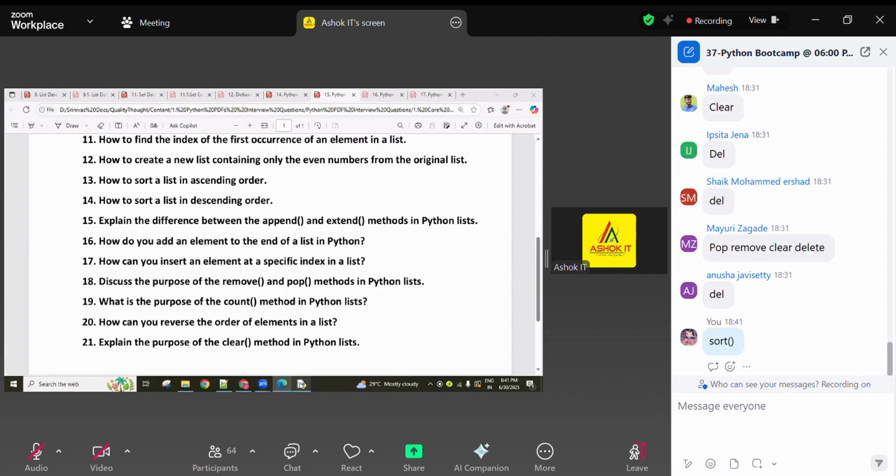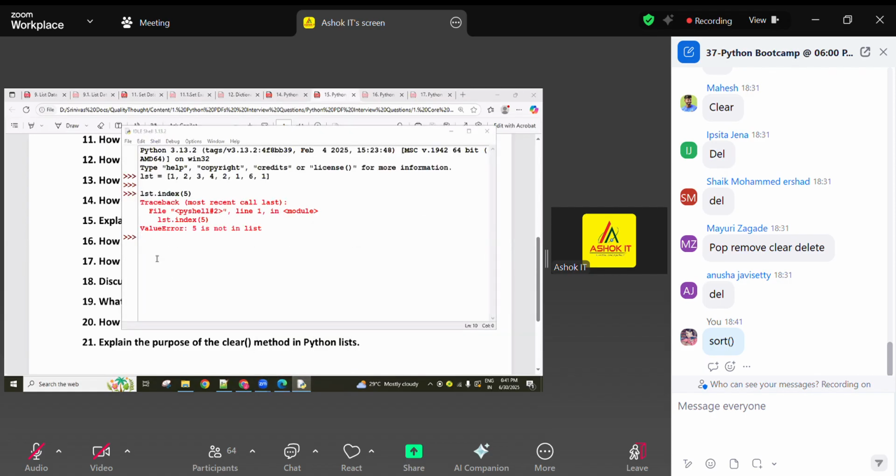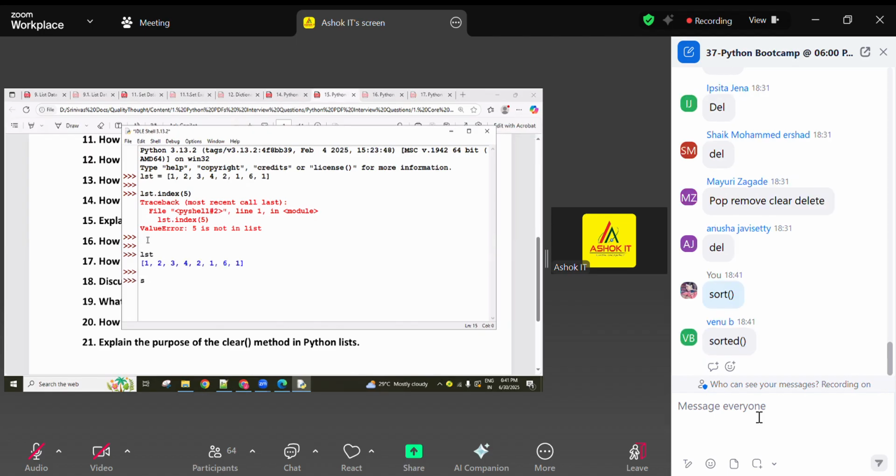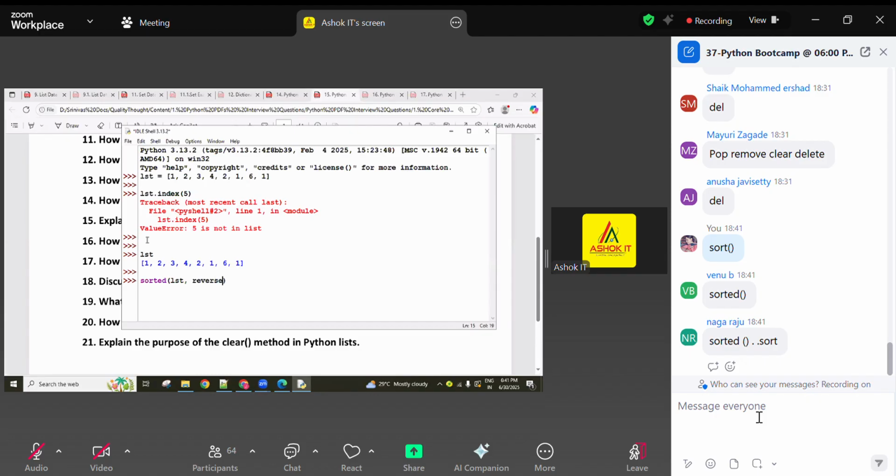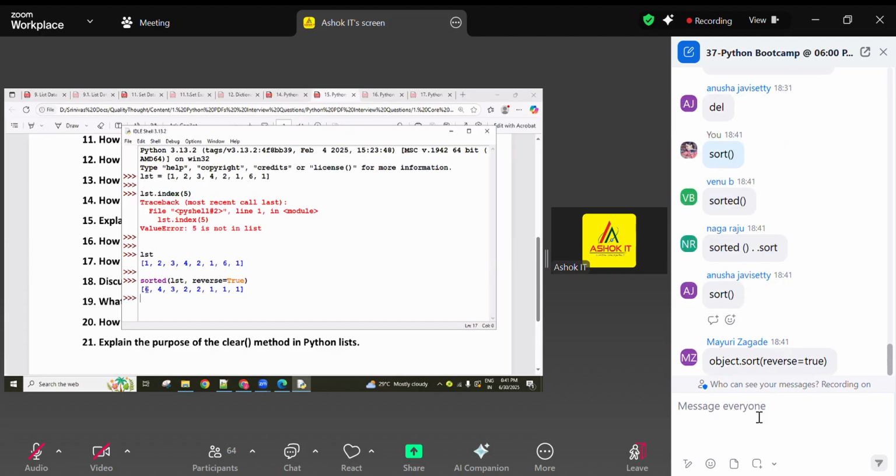Descending order. Which method are you using? Which function are you using? The sorted function. LST, sorted function, LST comma reverse equal to true, you are going to give it. Then you are going to get the descending order element wise.